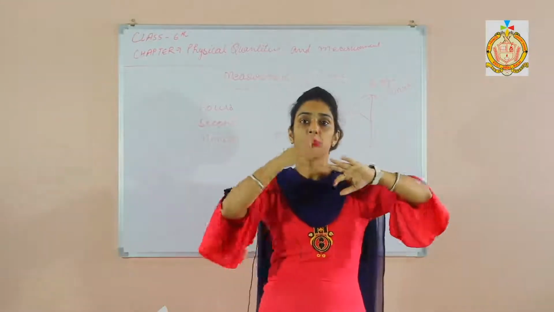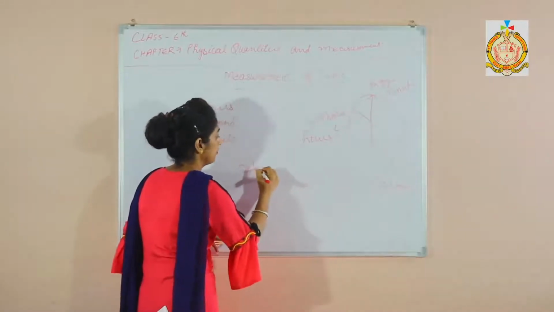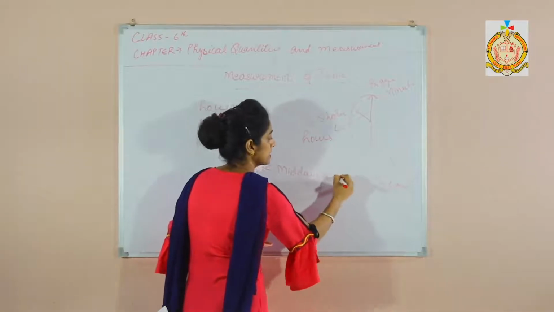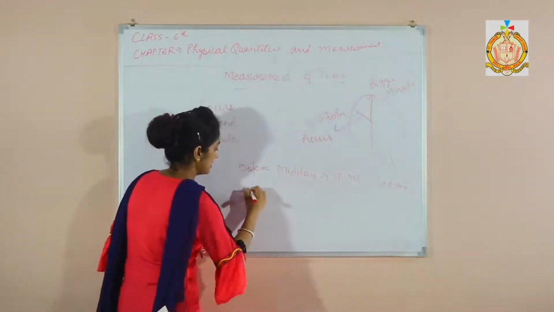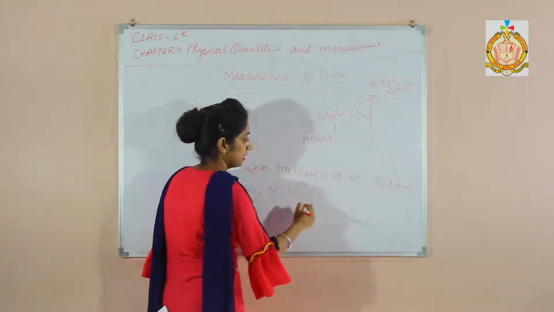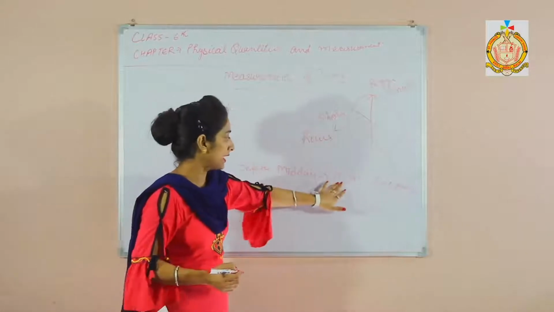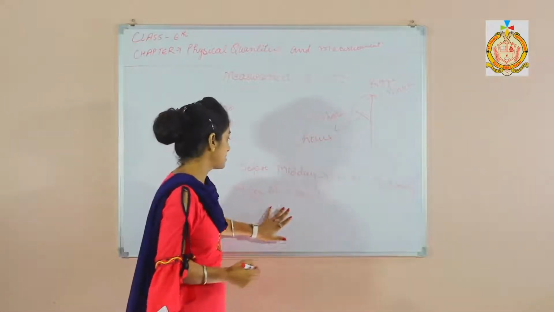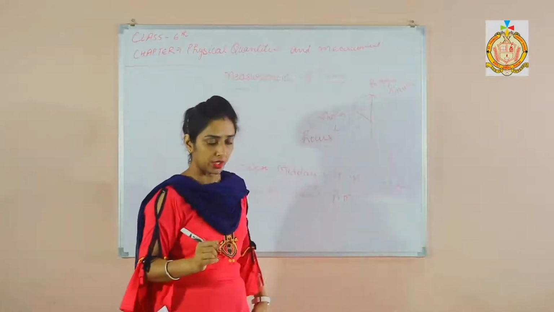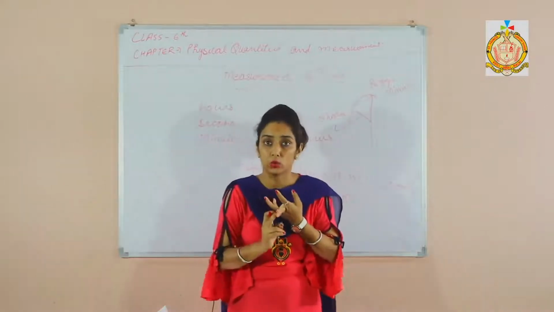Before midday we say AM, meaning before 12 noon we say AM, and after midday we say PM. There is a 12-hour clock and a 24-hour clock.